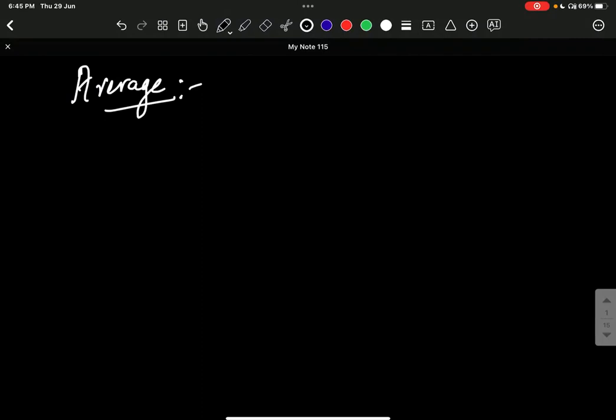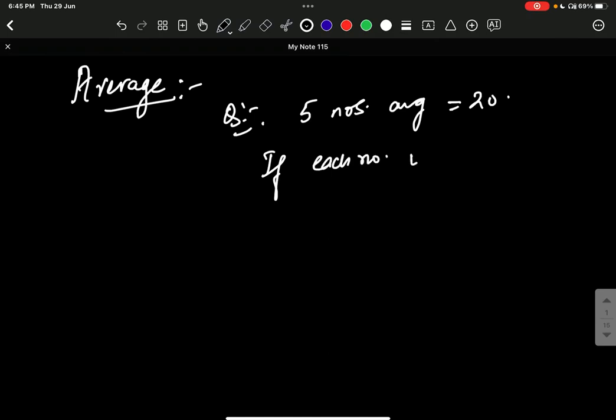Supposedly, if a question is asked about the average of 5 numbers, you'll straight away deal with it. Suppose it is given that the average of 5 numbers is 20, and each number is multiplied by 2, then what is the new average?